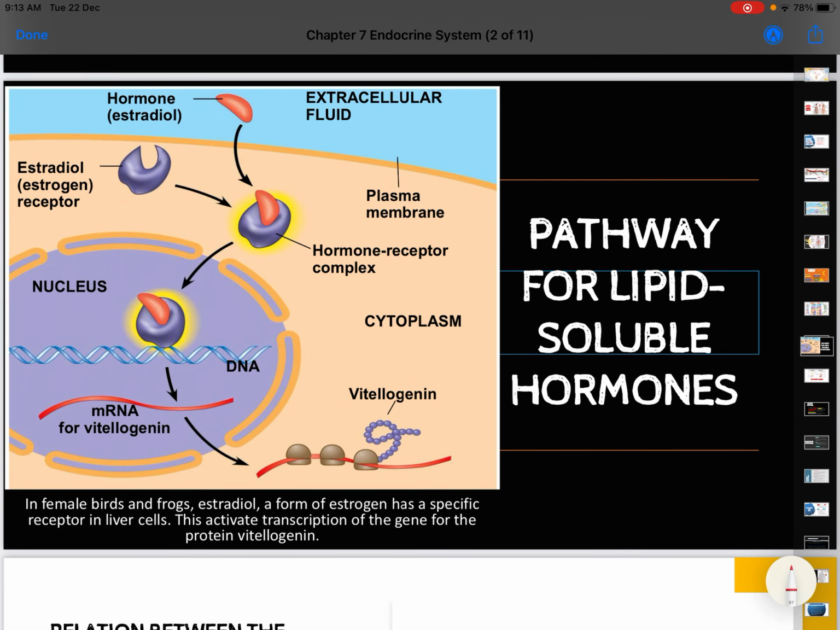Let's see the pathway. Okay, please don't be confused. This is the extracellular fluid, outside of the cell, and this is the inside of the cell. So this is the plasma membrane, and the cytoplasm. This is the hormone from the bloodstream, which is normally carried by transport protein. When it goes into the cytoplasm, this is the hormone receptor complex, which will initiate the gene regulation. This hormone receptor complex will go into the nucleus.